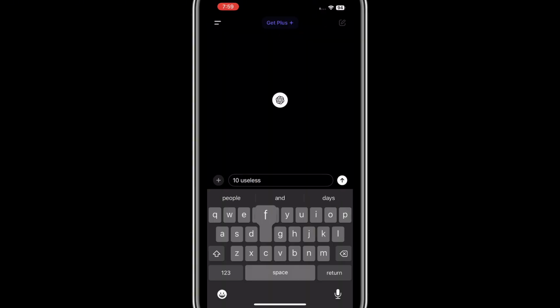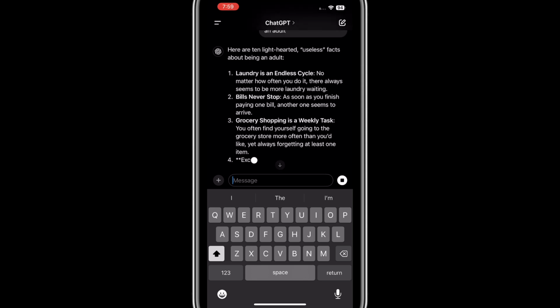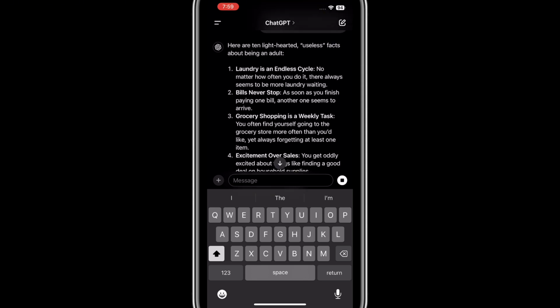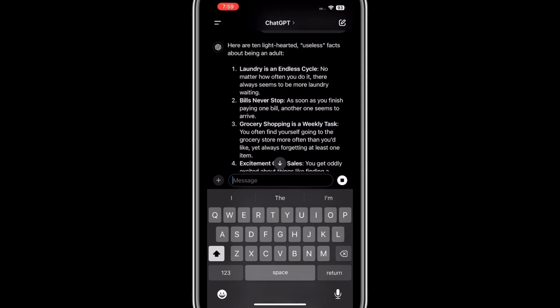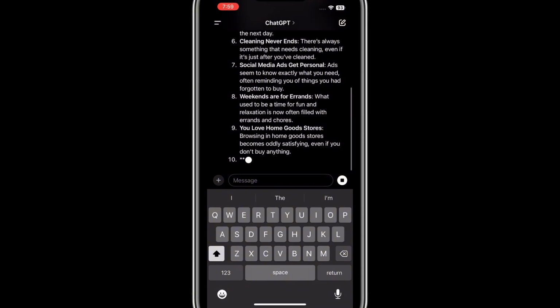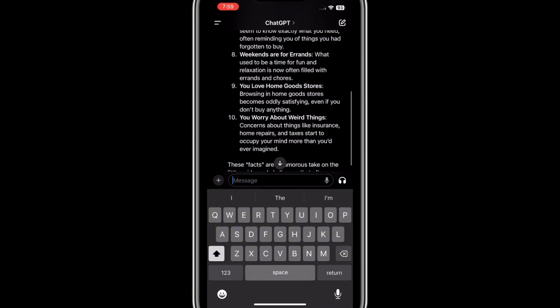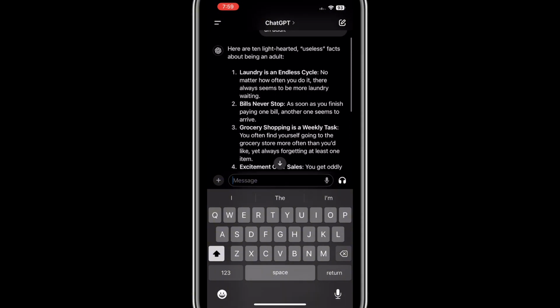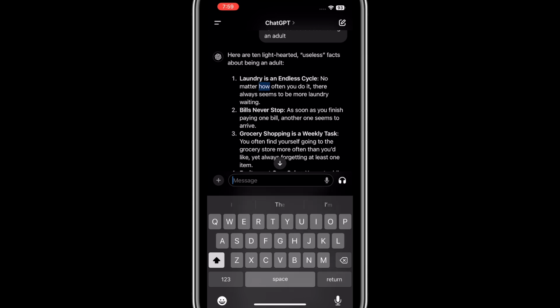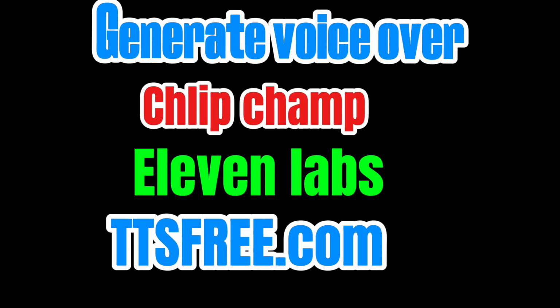and type in 10 useless facts about being an adult. Yes, you can just tell ChatGPT 10 useless facts about being an adult. It depends on the niche that you want to go into. So let me just use this as an example. So we'll wait for ChatGPT to generate the words that we are going to use. Yes. So after ChatGPT is done doing that, we'll just go ahead and generate voiceovers.